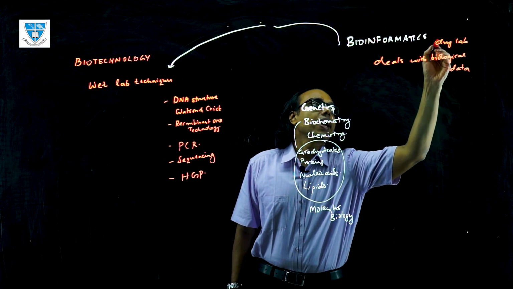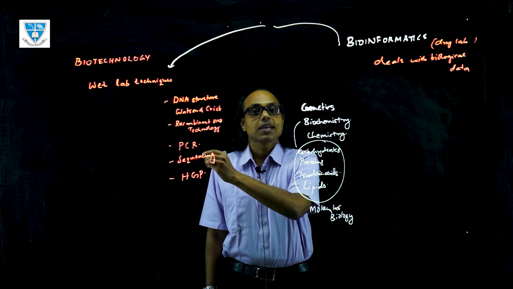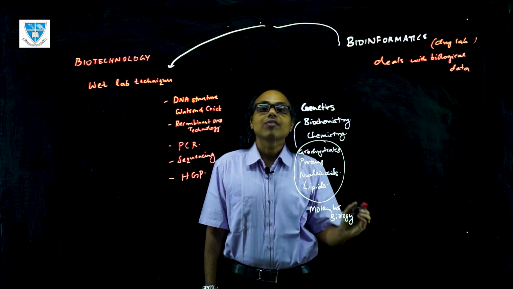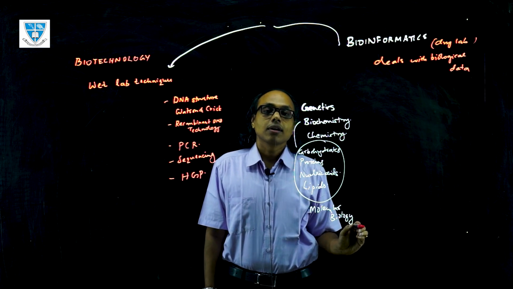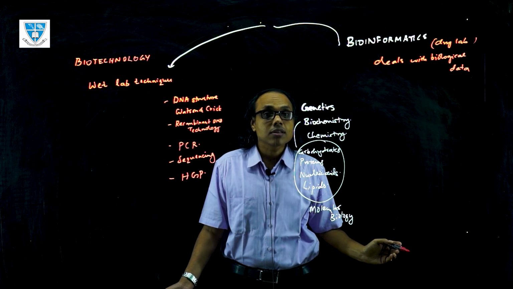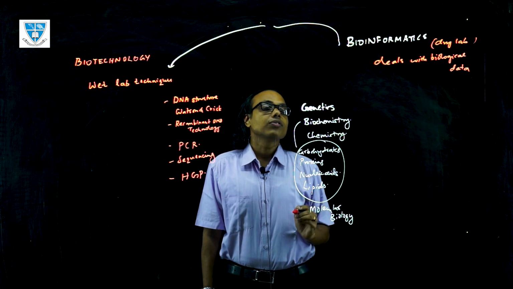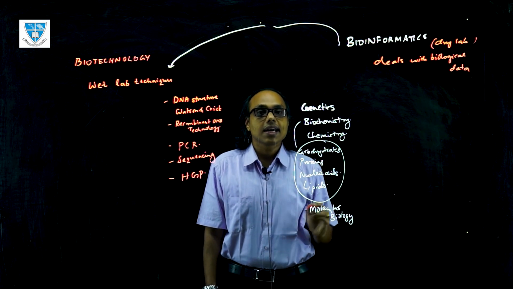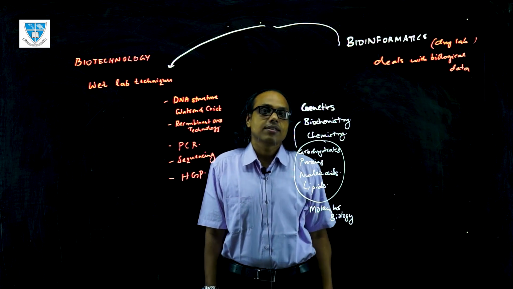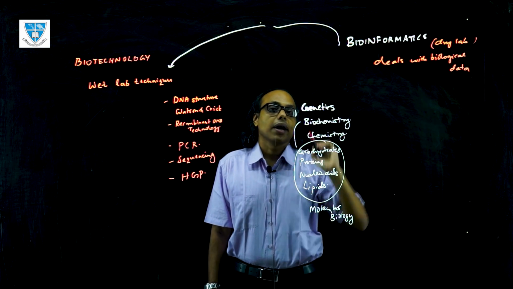If experimenting in biotechnology is associated with the wet lab, in bioinformatics you have the dry lab, where you have computer machines, which are high capacity, high performing machines that handle biological data. One example of this data is the DNA or protein sequence, which is in terms of bytes.